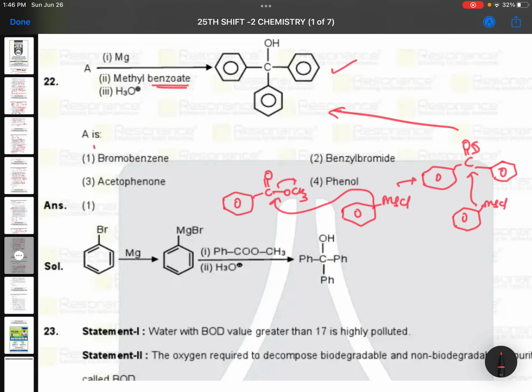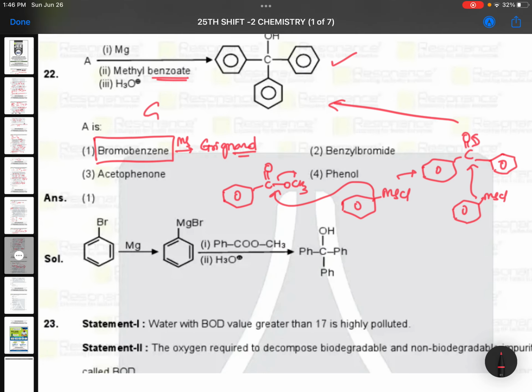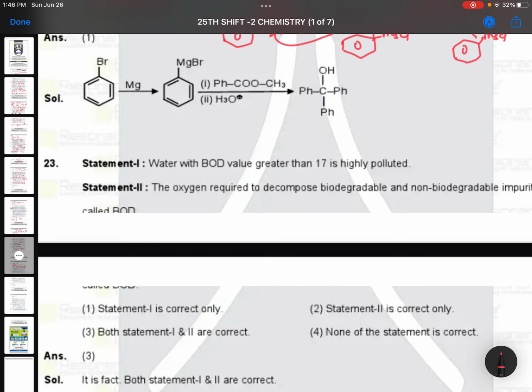So the first compound is bromobenzene or chlorobenzene. Here in the options it is bromobenzene. First when you treat with magnesium, this becomes Grignard reagent, and Grignard reagent with esters will give you tertiary alcohols. Very good question this is. Good question. Not tough but good question.